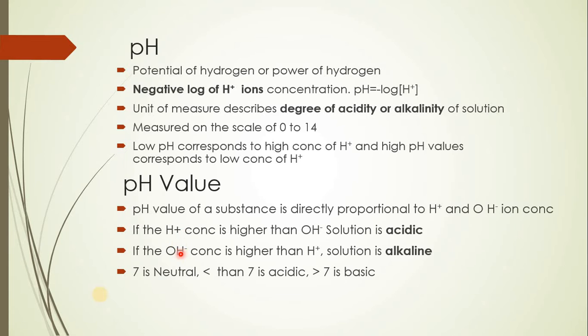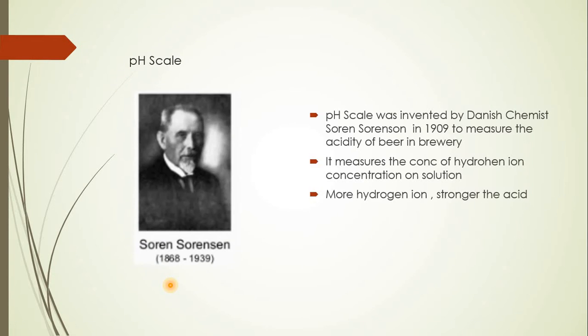With this concept, we can say that if the pH of the solution is less than 7, then the solution will be defined as acidic. If it is very high compared to 7, then it will be defined as basic, and if it is neutral, then we call the solution neutral.